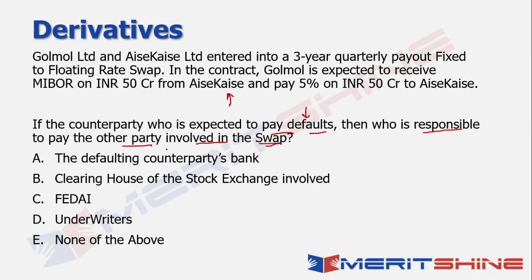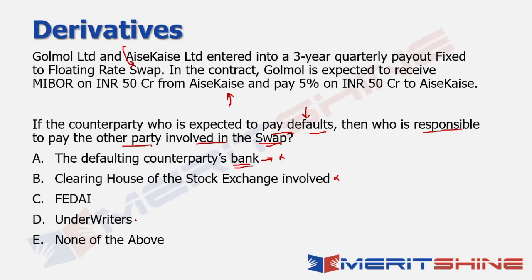So you talk about the defaulting counterparty's bank. Here, I don't necessarily know what the overall agreement was between the two counterparties. So it's very difficult for me to say that the counterparty's bank will be responsible unless it is explicitly mentioned in the contract that in case of a default, the counterparty's bank takes care of it. Because swaps can be highly structured, customized agreements, there is a possibility. But since it's not explicitly mentioned over here, this option is not possible. Since these are not exchange traded, there is no question of your clearinghouse getting involved over here.